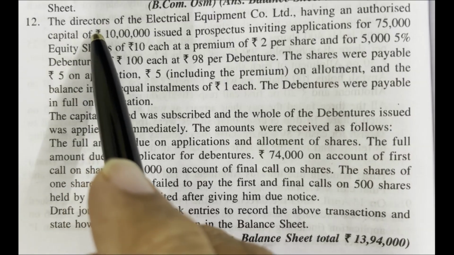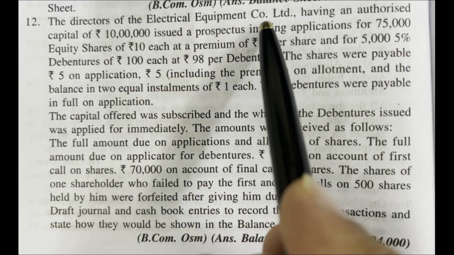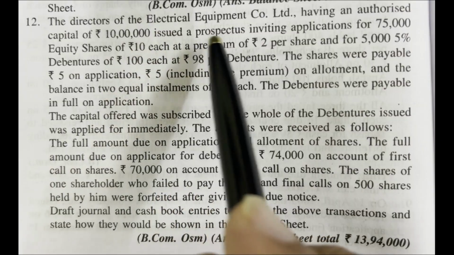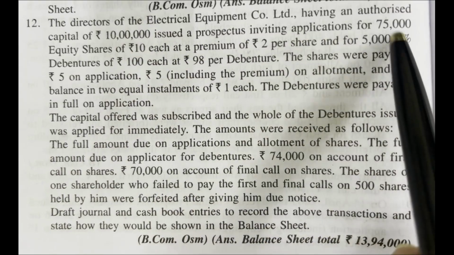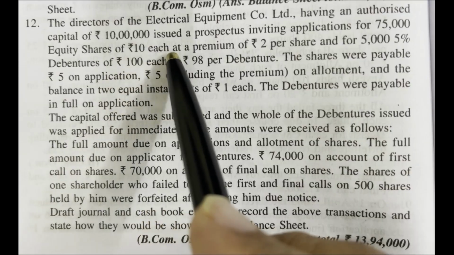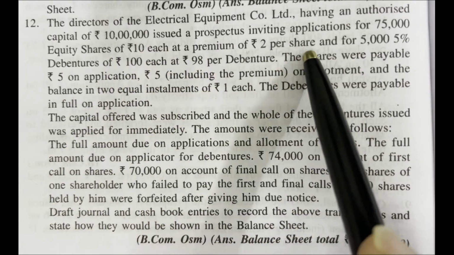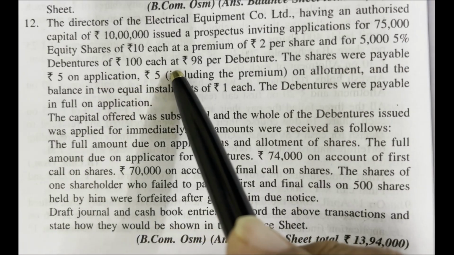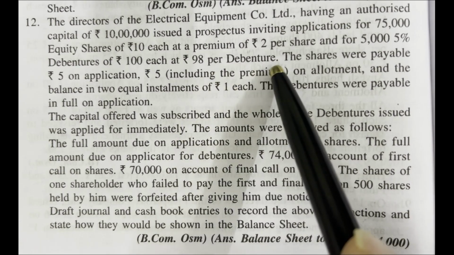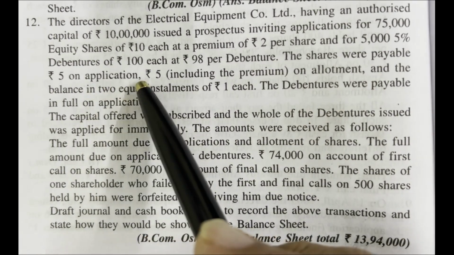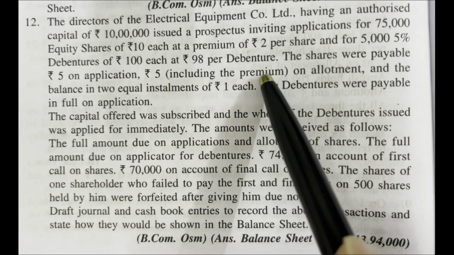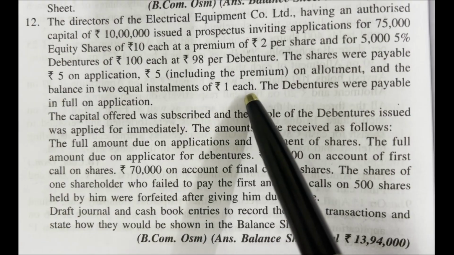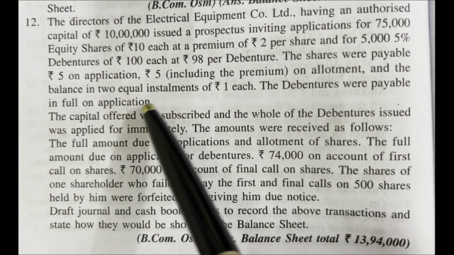12th problem. The directors of the Electrical Equipment Company Limited, having an authorized capital of 10 lakh rupees, issued a prospectus inviting applications for 75,000 equity shares of 10 rupees each at a premium of 2 rupees per share, and for 5,000 5% debentures of 100 rupees each at 98 rupees per debenture. The shares were payable 5 rupees on application, 5 rupees including the premium on allotment, and the balance in 2 equal installments of 1 rupee each. The debentures were payable in full on application.